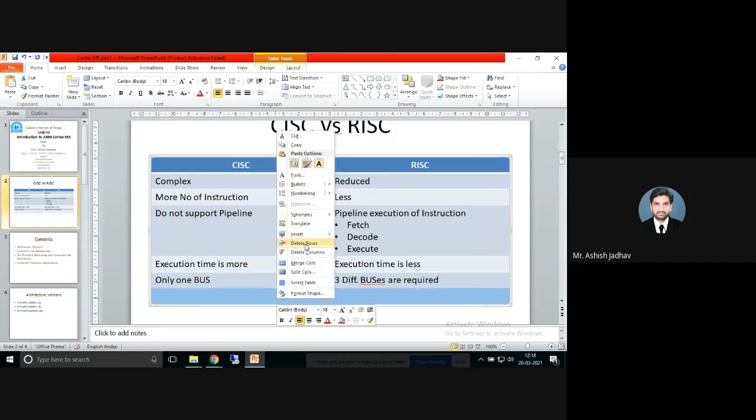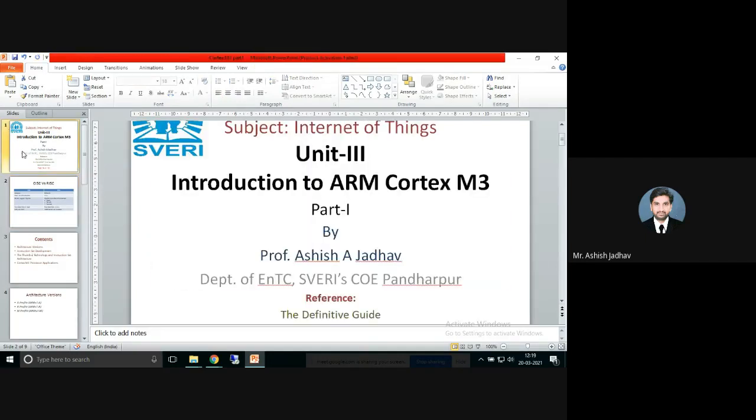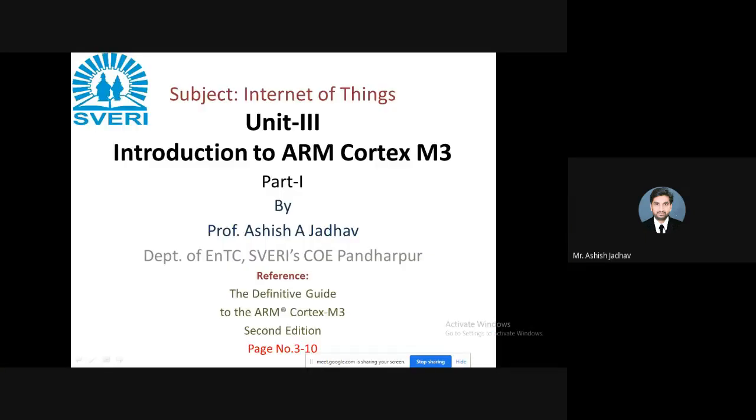So I hope it is clear as far as this name of the chapter is concerned. Now let us move ahead to the central idea. What are we going to learn in this particular unit? Basically we start with the introduction to ARM architecture. Then we will discuss the different Cortex series classification.